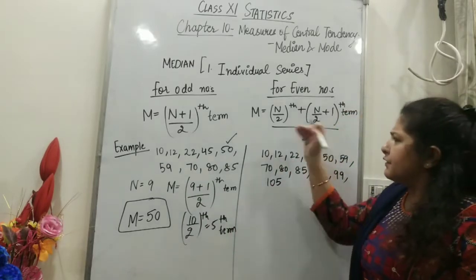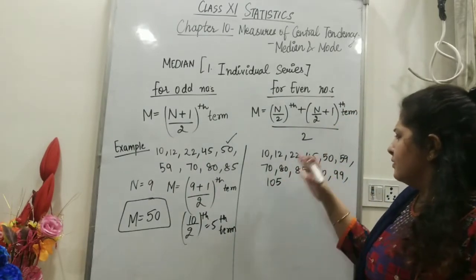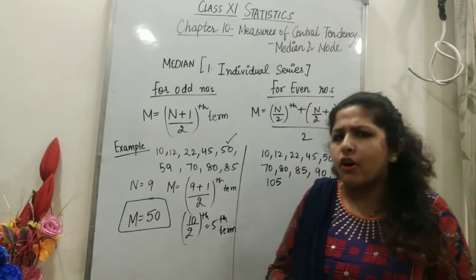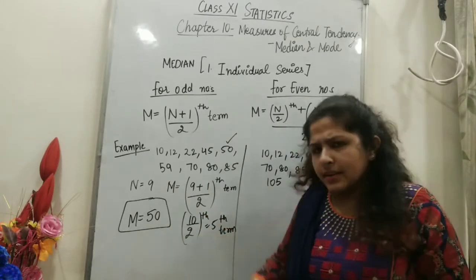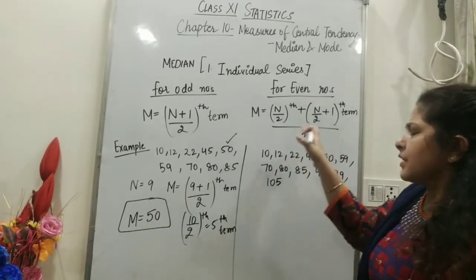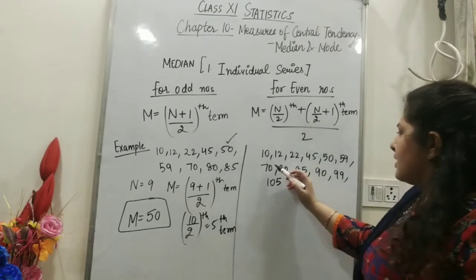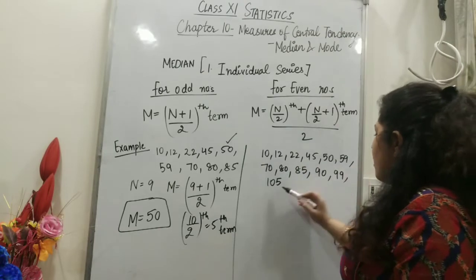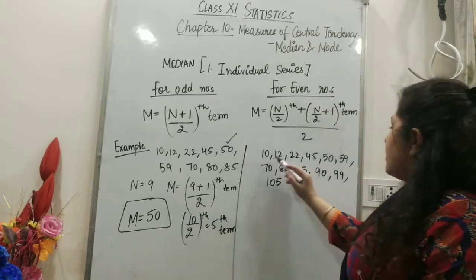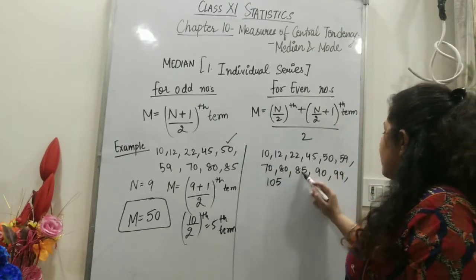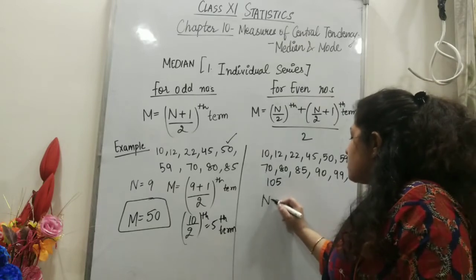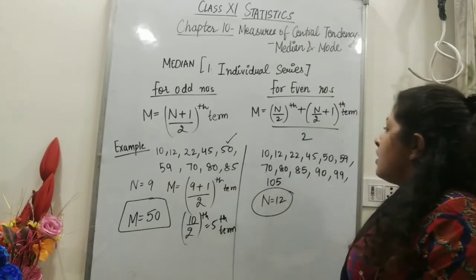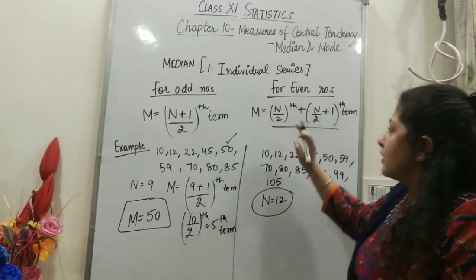But what if the series given is an even series? Let's say this is an example, again arranged in ascending order: 10, 12 and so on till 105. So this is 1, 2, 3, 4, 5, 6, 7, 8, 9, 10, 11, 12. So here n is 12, so definitely this is an even number. So I cannot use the earlier formula; I need to use this formula only.